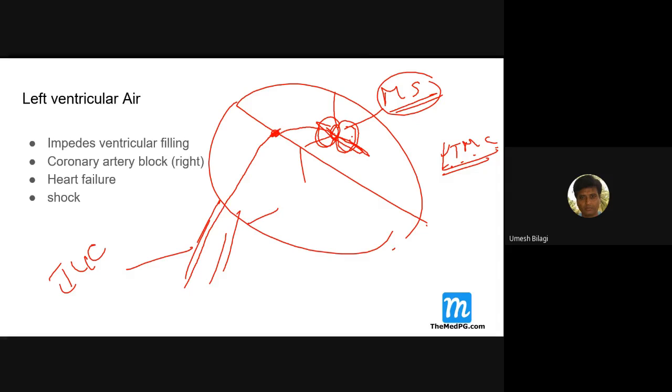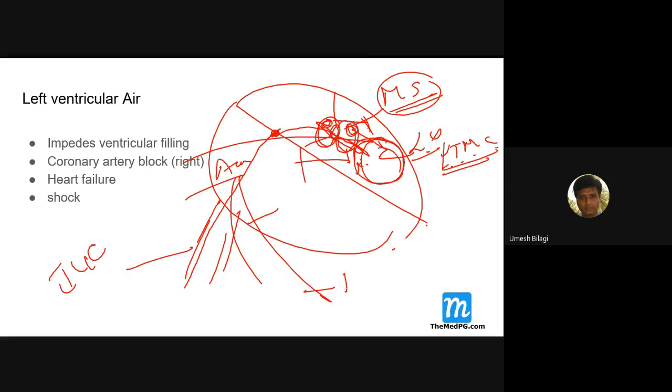Sometimes this balloon will contain a bit of air inside. What happens is this balloon can rupture, due to manufacturing defect or multiple reuses, it can rupture. So when this ruptures, this air goes into the left ventricle here. From the left ventricle, it suddenly goes into the aorta. In the aorta, it goes most commonly to the right coronary artery and causes RV dysfunction.